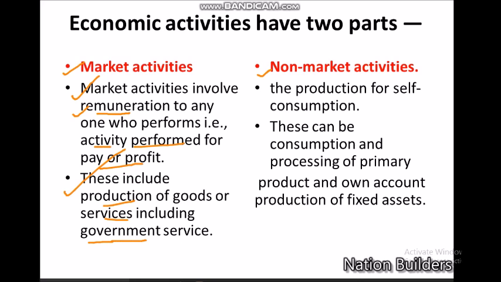Now we will look at the non-market activities. Non-market activities are production for self-consumption. The production is not for selling in a market. This is for self-consumption. This can be consumption and processing of primary products and own account production and fixed assets. Everything is fixed here. There is no hope of more profit or getting more money. Maybe production is done there, manufacturing is taking place, but that is only for self-consumption, for family needs, only completing the needs through that production. That all comes in non-market activities.